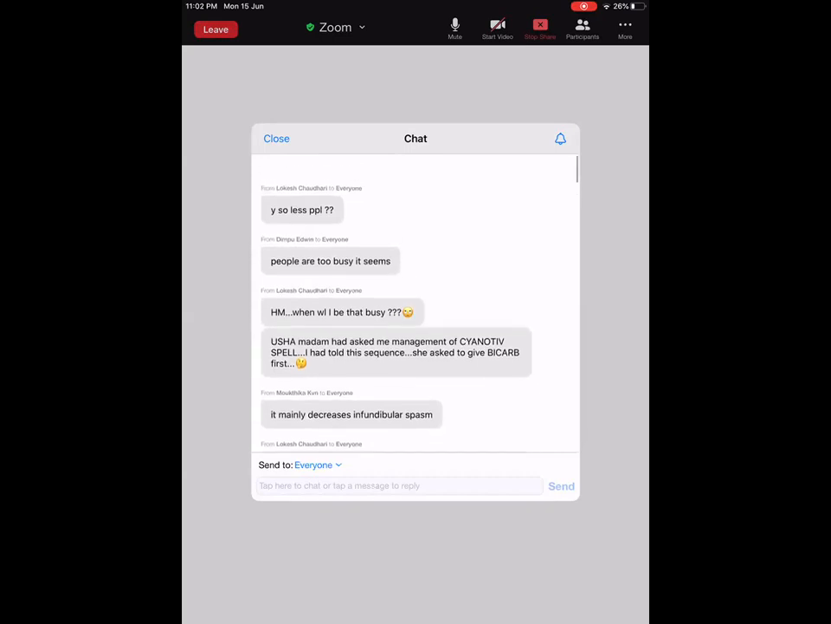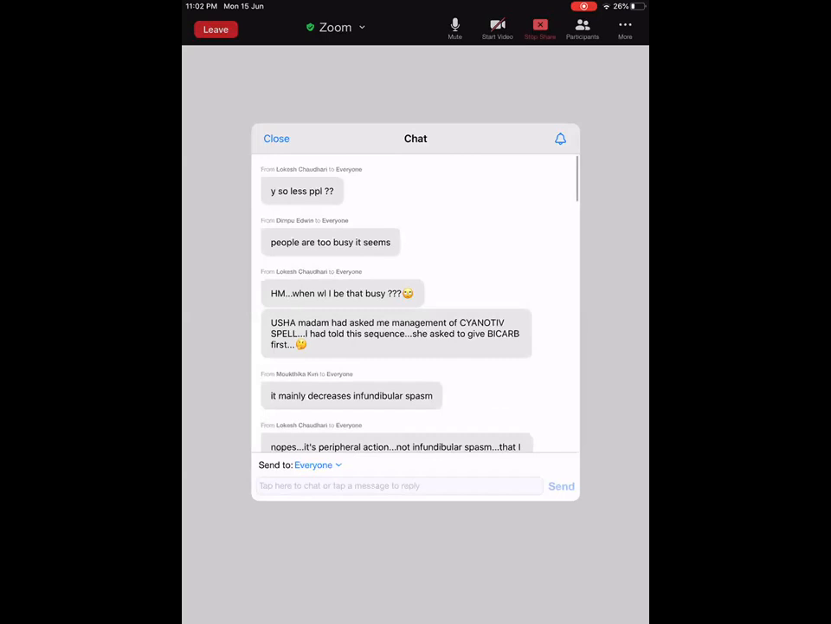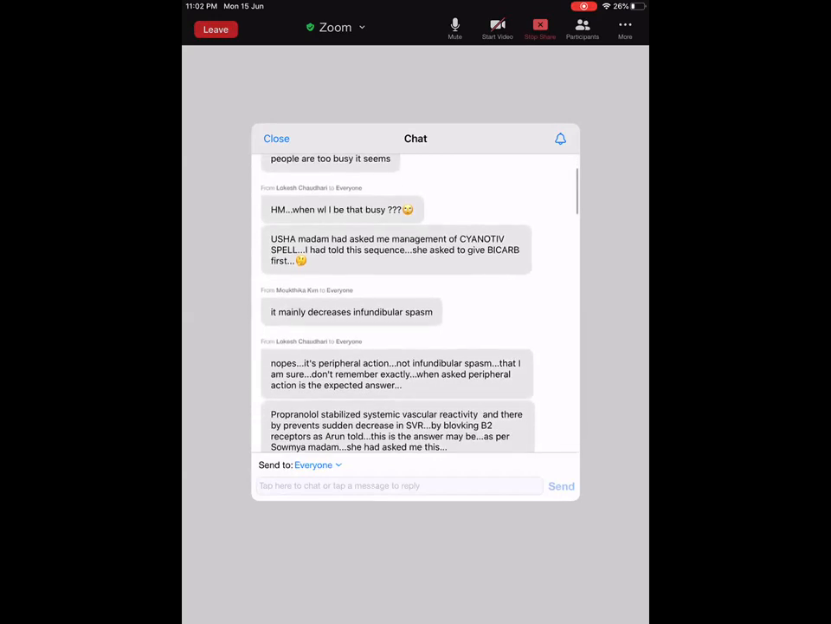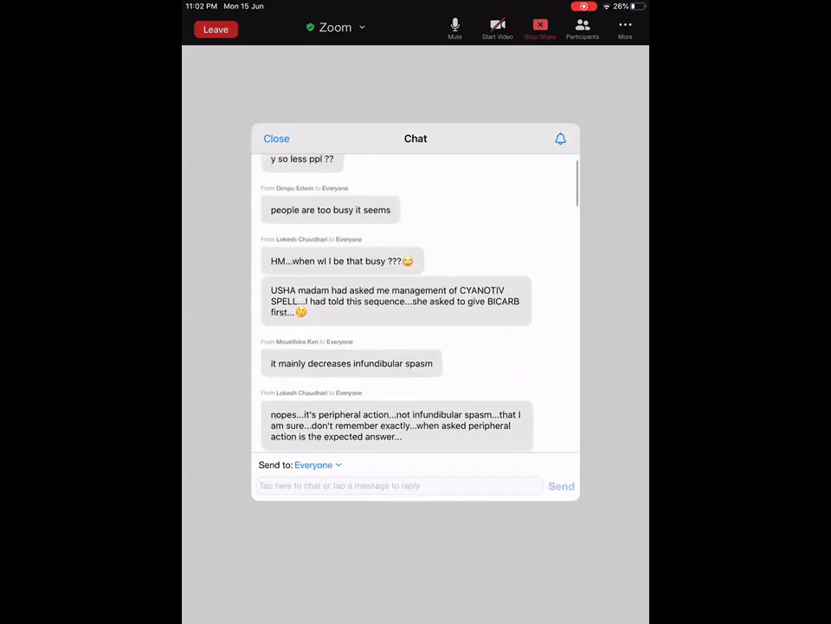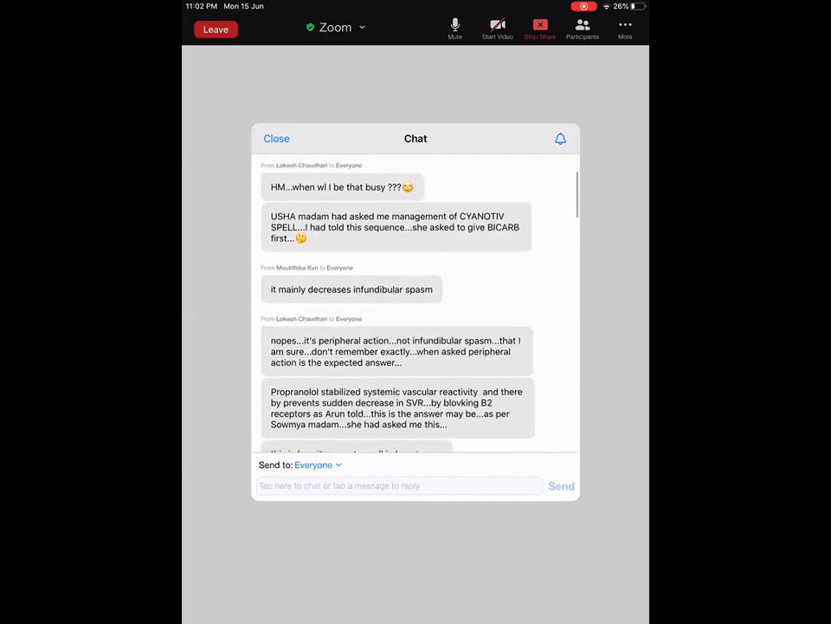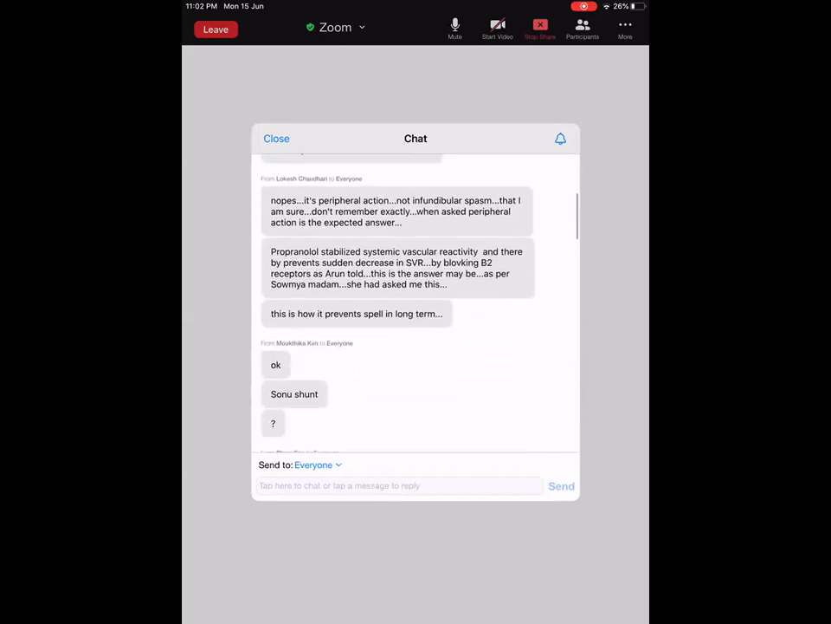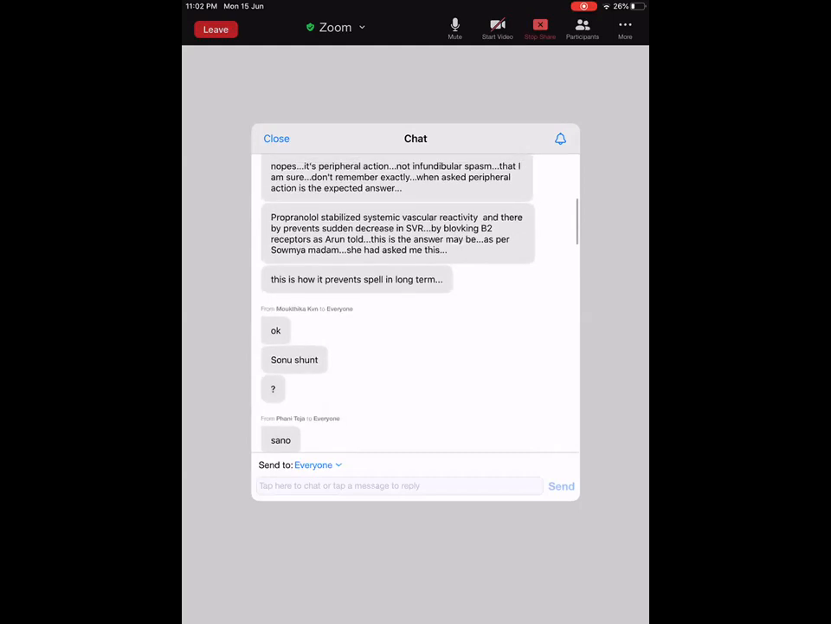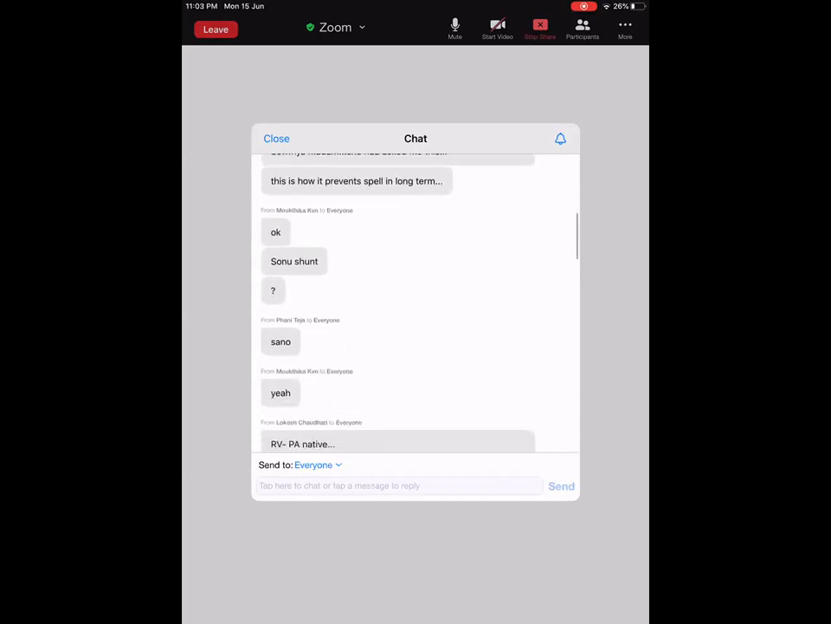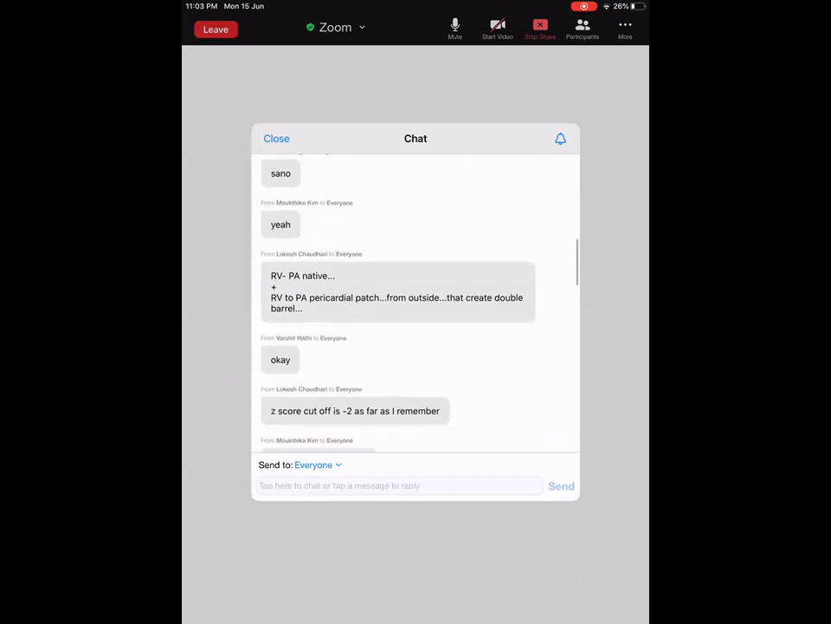Lokesh, ma'am told to give sodium bicarbonate first? Yes, Usha madam. In the drugs, as soon as I said IV fluid first, after the knee chest position and trying to calm the baby, she pounced on me saying give bicarbonate first because that will act on the CNS also, in addition to fluid. Then you give fluid. Bicarbonate, okay.